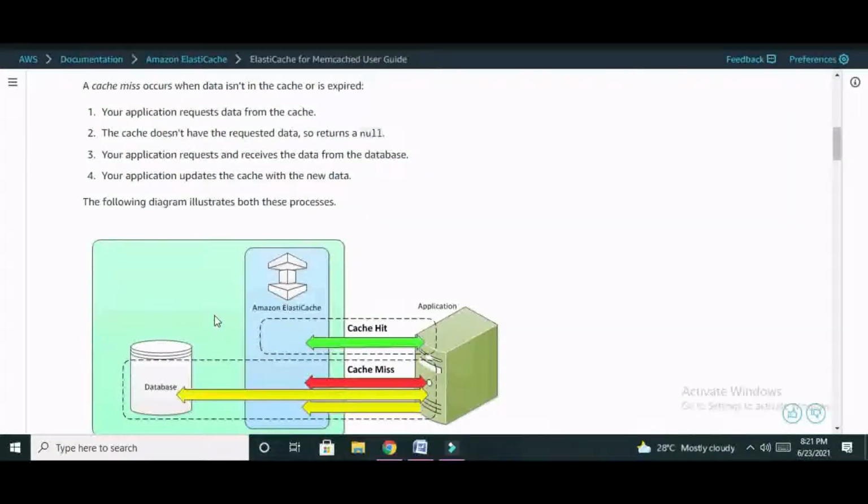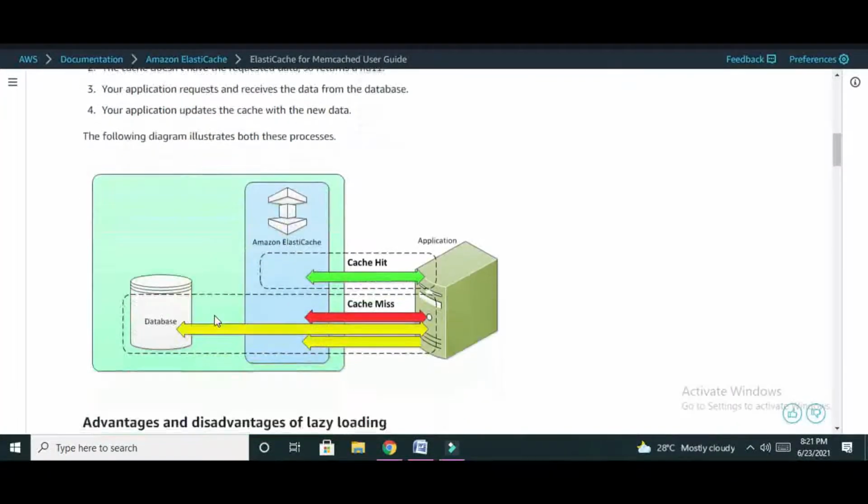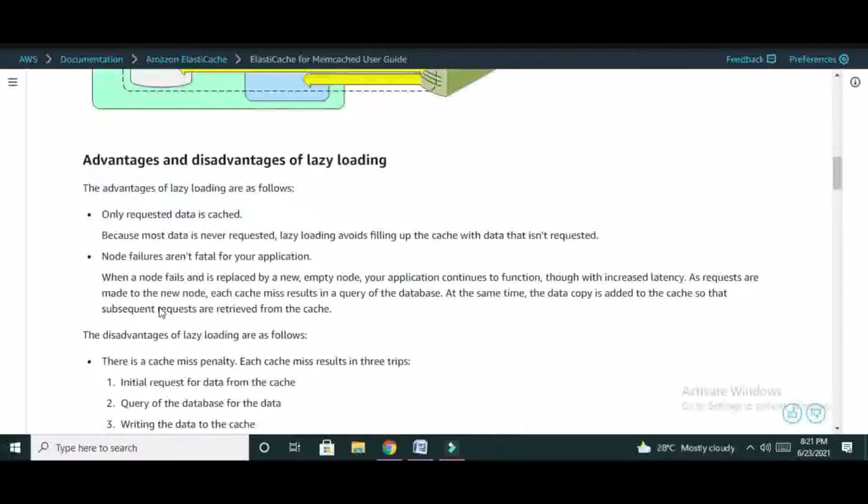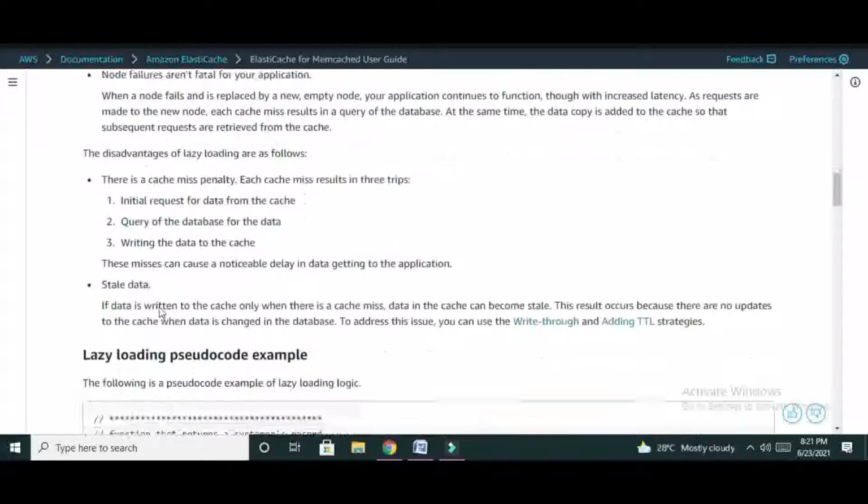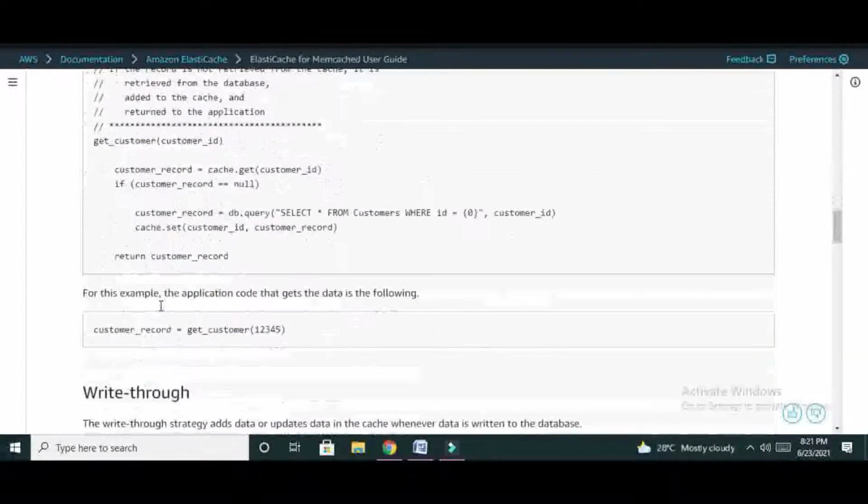This diagram describes it. Suppose this is the database and we request data. If a cache hit occurs in the ElastiCache, then it returns the data. Otherwise, if a cache miss occurs, then it requests the data from the database. The advantage is that we only request whenever it is needed, otherwise not.